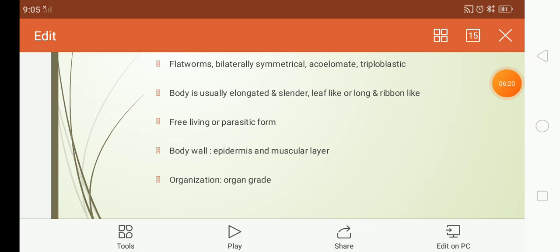For the first time, organ grade of organization is observed, that is, here the tissue aggregates together to form an organ. For example, nephridium in platyhelminthes. Whereas in Cnidarians, a tissue level of organization is seen, but here the organ level of organization has been seen, that is, tissue aggregates together to form organs.